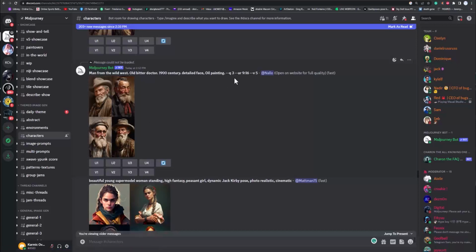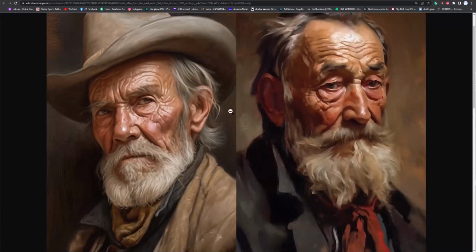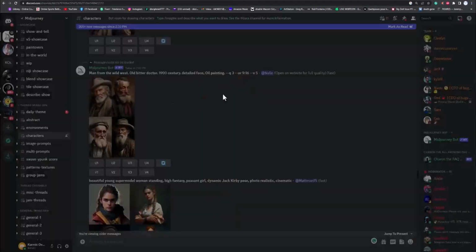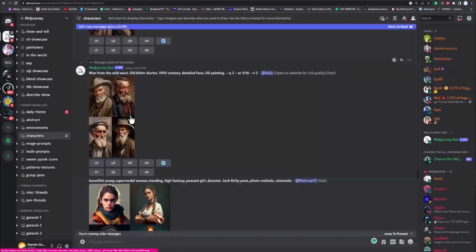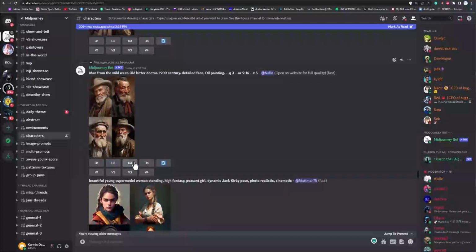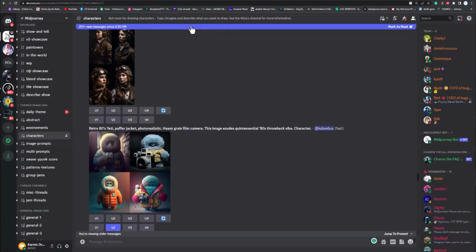Let's just do that really fast. Watch this. You can go up to Q3. That's interesting. Let me see. Hold on. I don't know if that really, I guess it adds more resolution to the same size. Maybe that's what it does. But I really like that guy, so I'm going to go ahead and upscale him. Sometimes people get mad when you do that. So we could do maybe, let me try it this way. I'm just going to try, because that's the general idea. No, I don't care. I'm doing it. Let's upscale him. Up here at the top, it should tell you what you have to do.